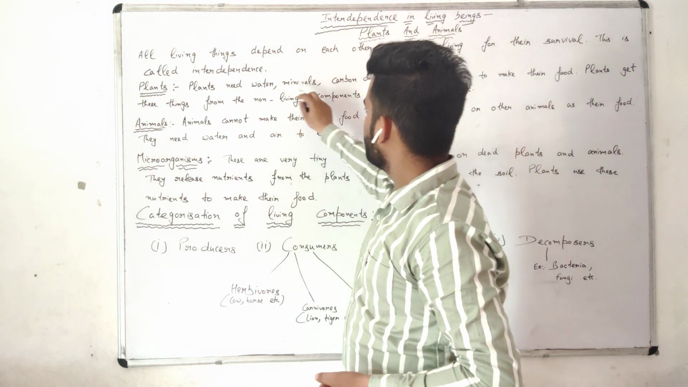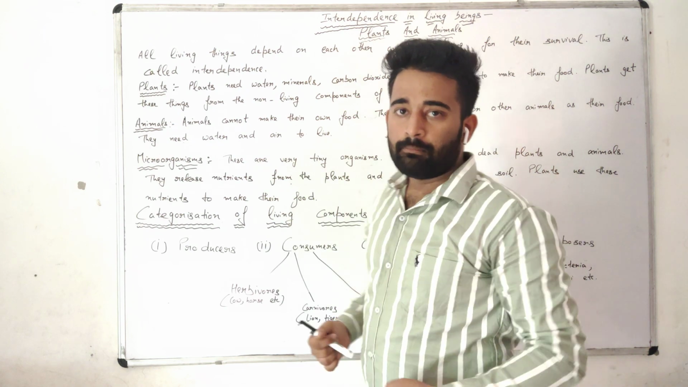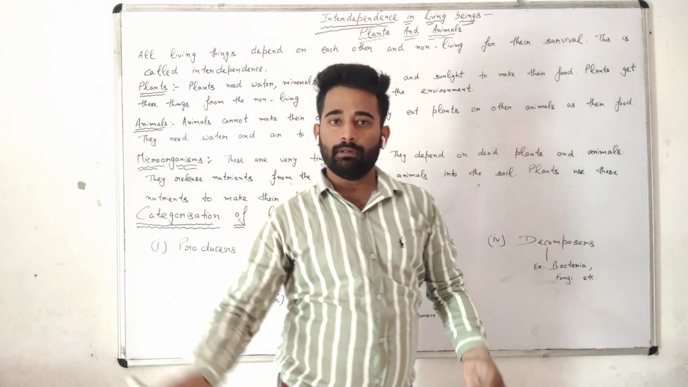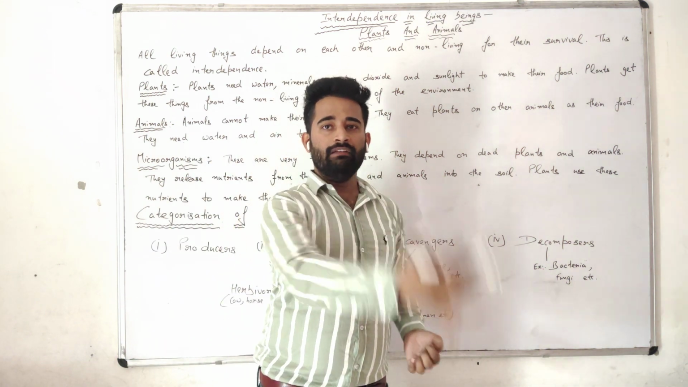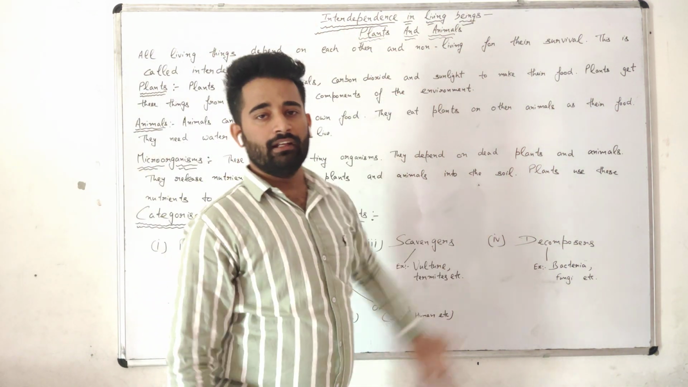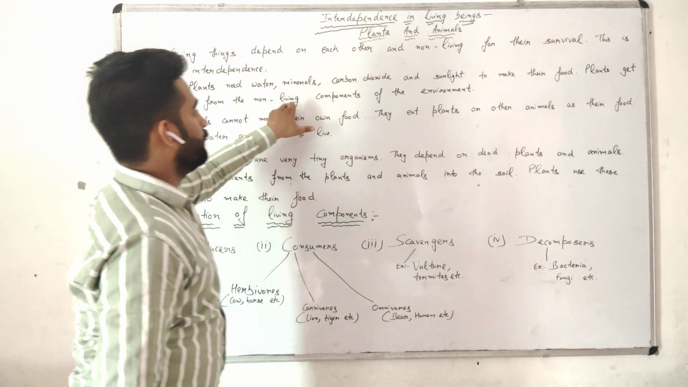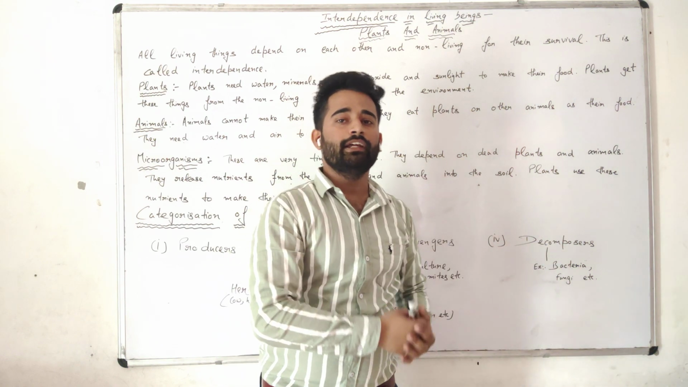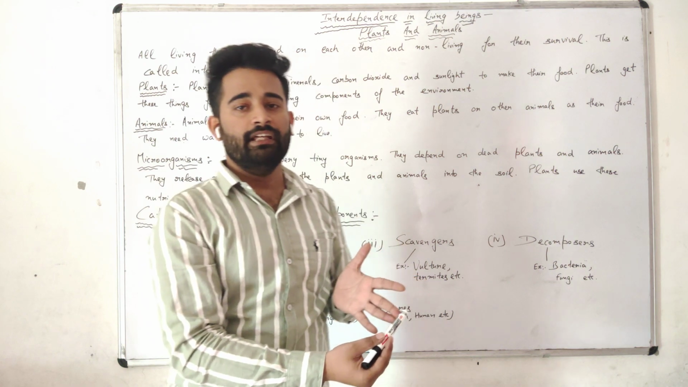Plants need water, minerals, carbon dioxide and sunlight. Why do plants need these things? Plants need these things to make their food. It means plants depend on non-living things here. What kind of non-living things are there? Carbon dioxide, minerals, water and sunlight. It means plants get these things from the non-living component of the environment. That is called interdependence, because the plant is depending on non-living things.